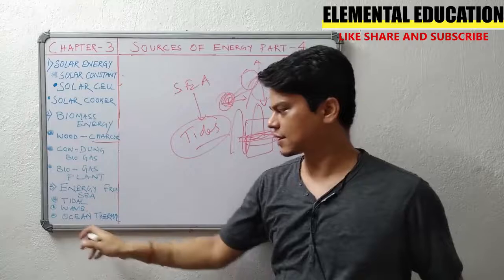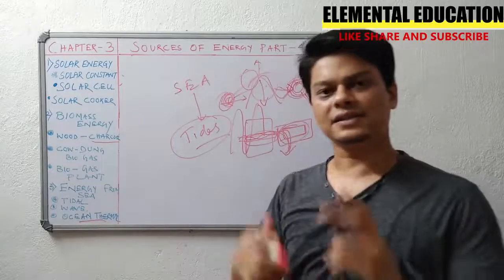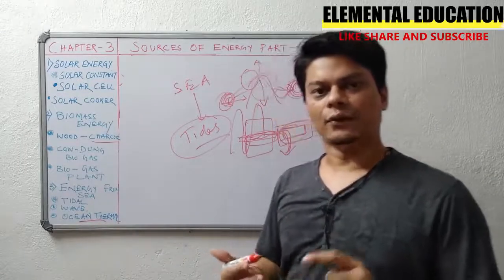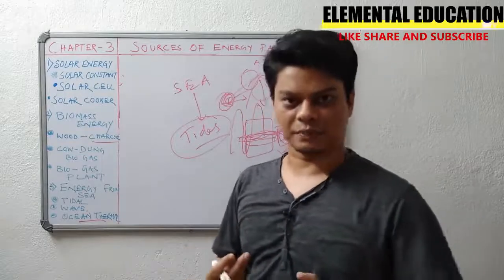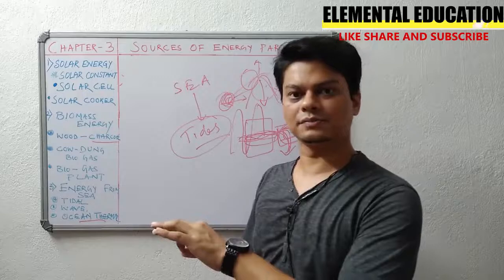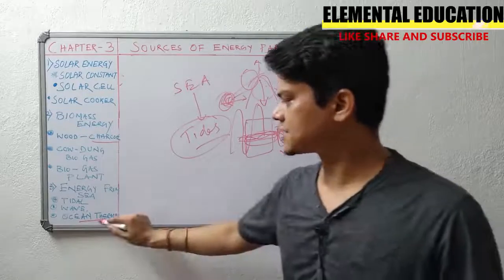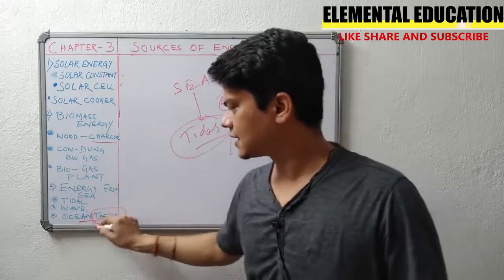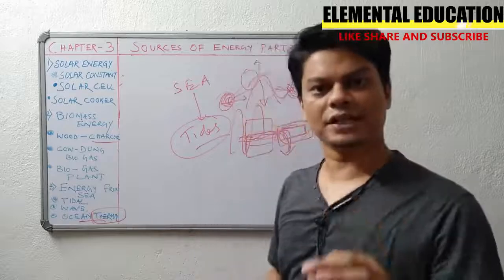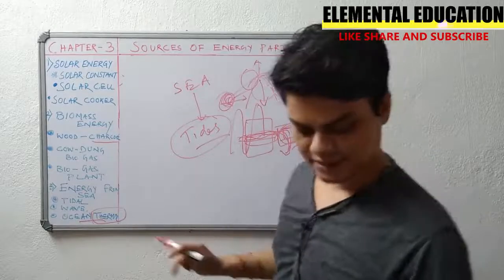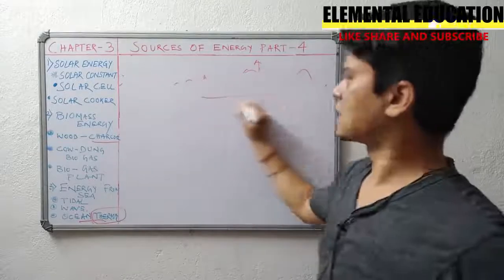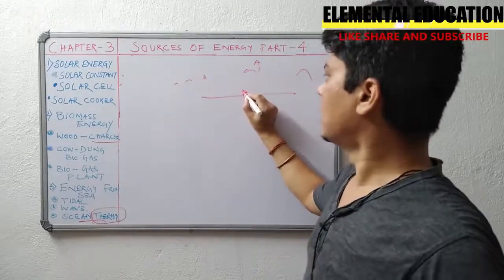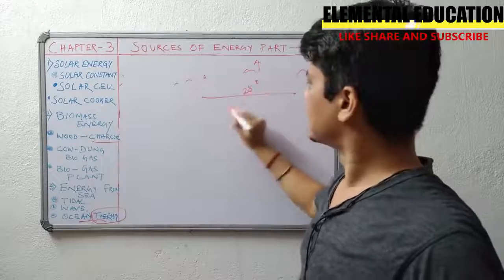The next one is ocean thermal energy. What is ocean thermal energy? We know everything has a temperature, like our body has some temperature, right? Similar to other organisms also. Like that, in the ocean, the temperature varies from place to place. Suppose the temperature at the surface of the sea is 28 degrees.